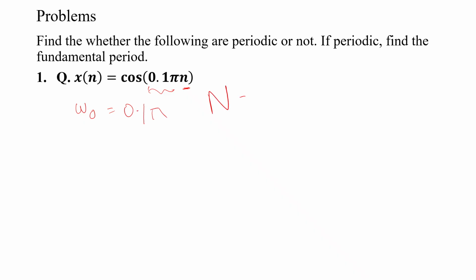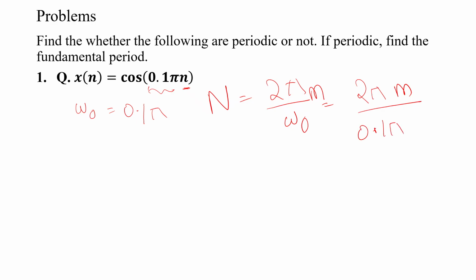So N is equal to what? 2 pi m by W0, that is 0.15. So here if pi cancels, if I multiply 2 by 0.2, we say 0.2, 20 m. 0.1 is 1 by 10, 20 m.